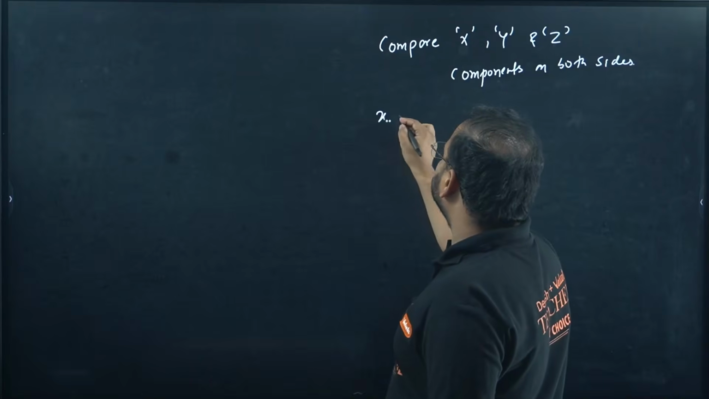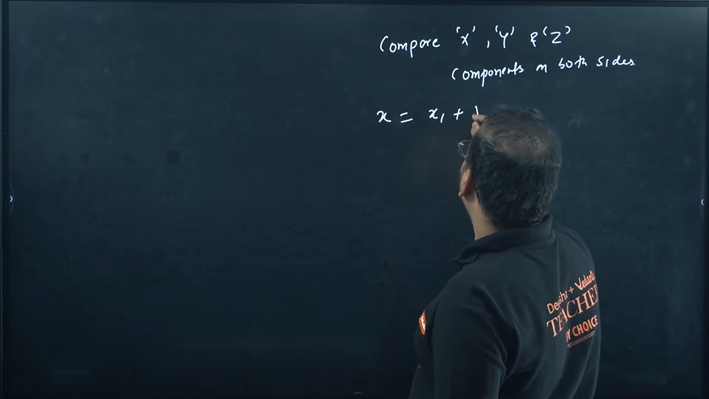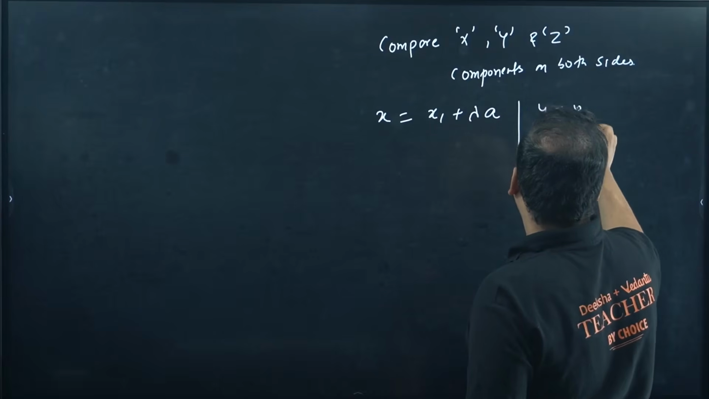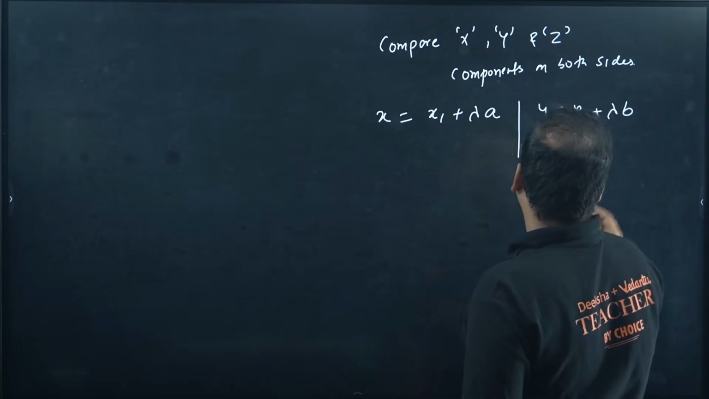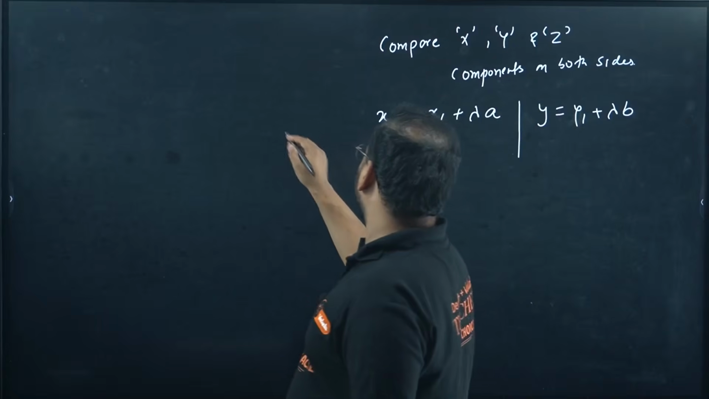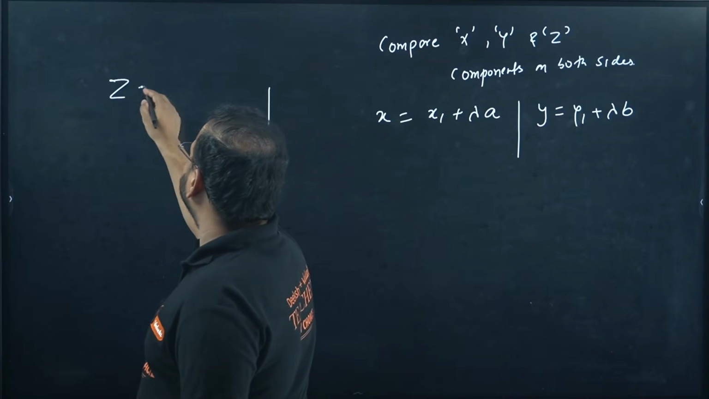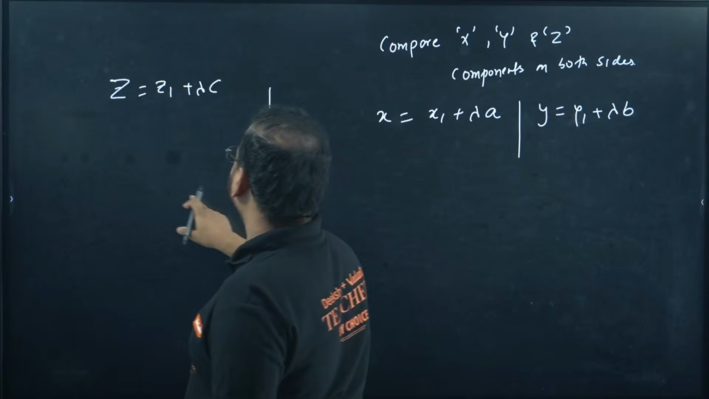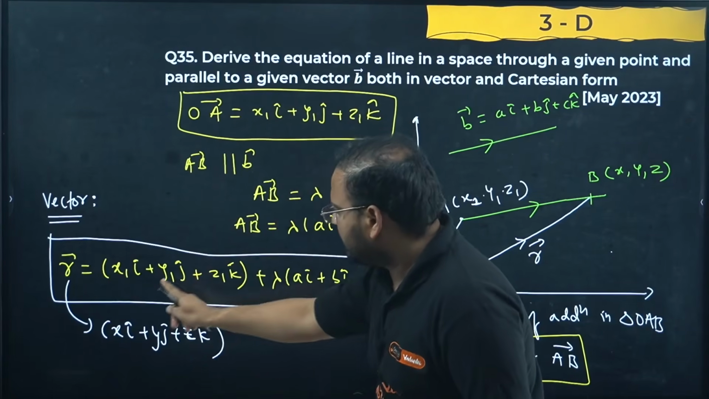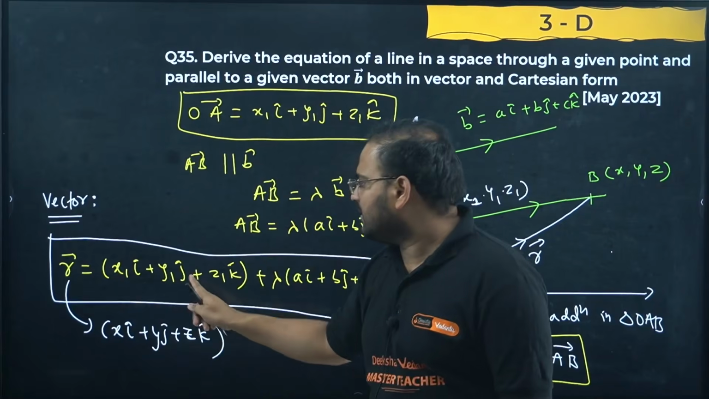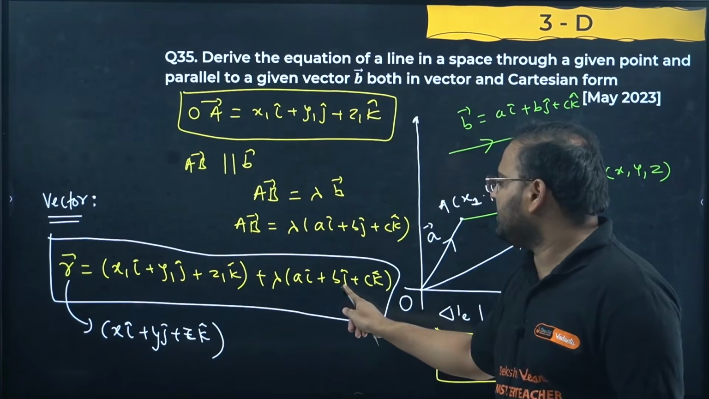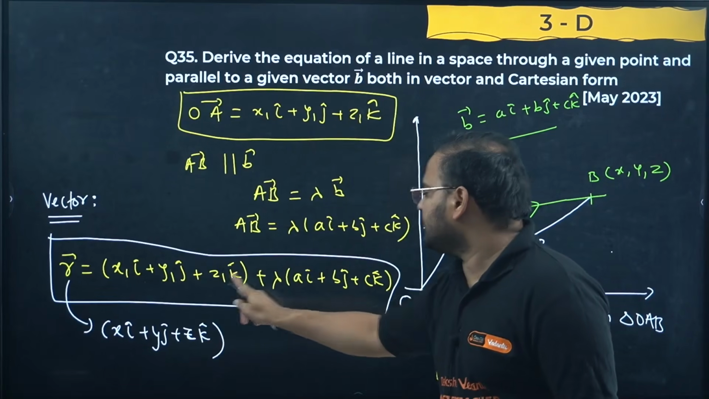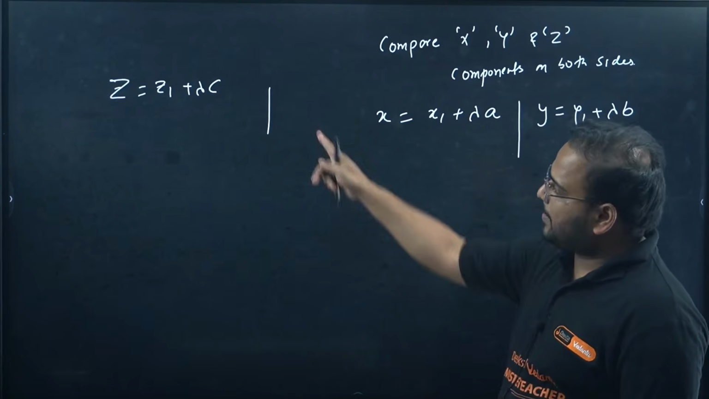So you get x equals x1 plus lambda a. Same way, y equals y1 plus lambda b. And the last one I can write over here, z equals z1 plus lambda c. I'll show you. For y, you check. Left hand side we have only y, right hand side we have y1 plus lambda b j cap. Z on the left hand side, right hand side we have z1 plus lambda c k.